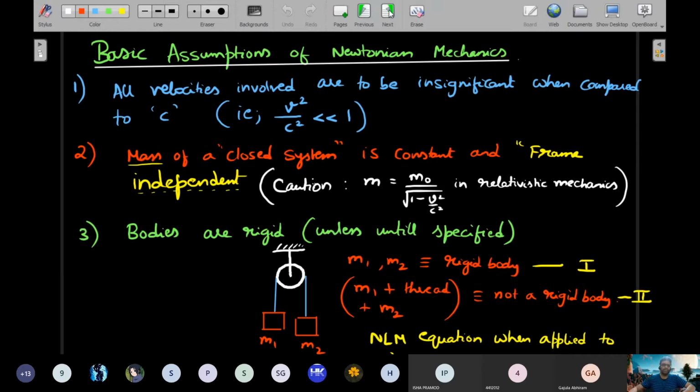Okay, so one of the main things being the velocities of the bodies involved should be very small compared to light. Just one word that you need to add there. Those velocities are called non-relativistic velocities. Any velocity which is very small compared to light is called a non-relativistic velocity.